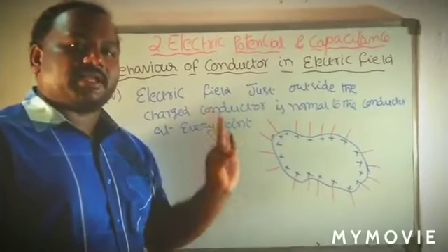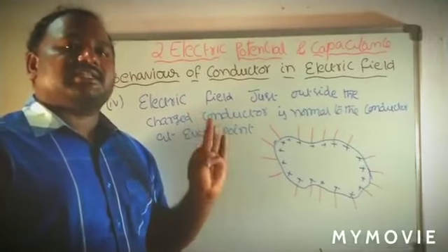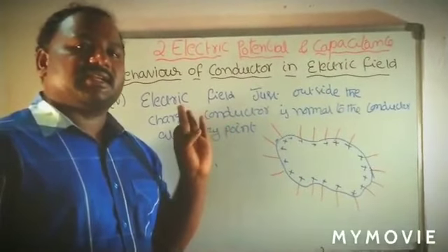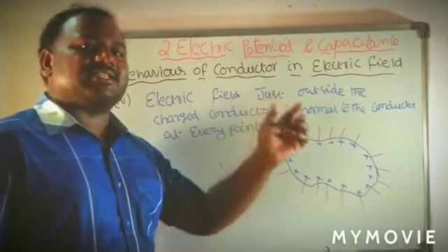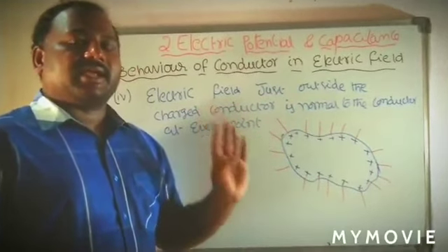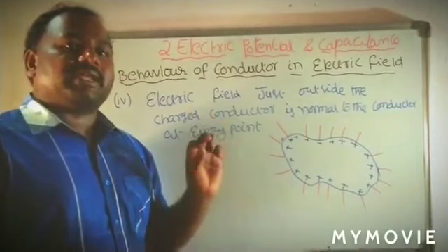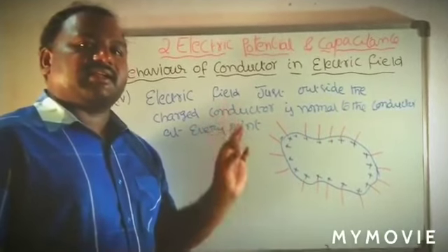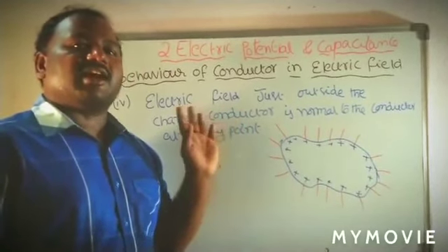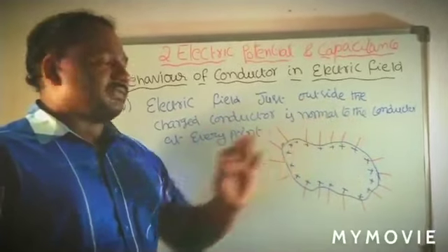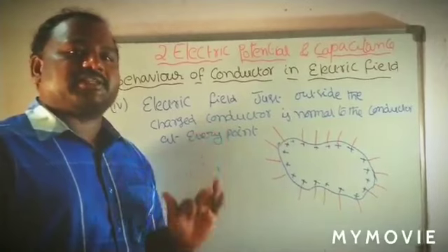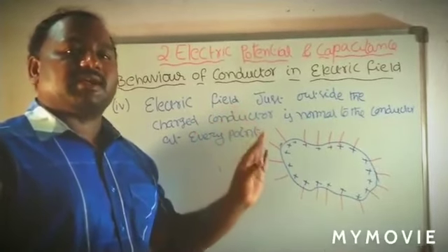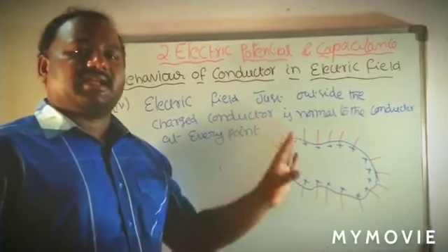And the third property is, when a conductor is placed in an electric field, the total charge resides on the surface of the conductor. And the fourth one is, when we take a charged conductor, the electric field lines are always normal to the surface of the conductor at each and every point. These are the four important points related to the behavior of the conductor when it is placed in an electric field.